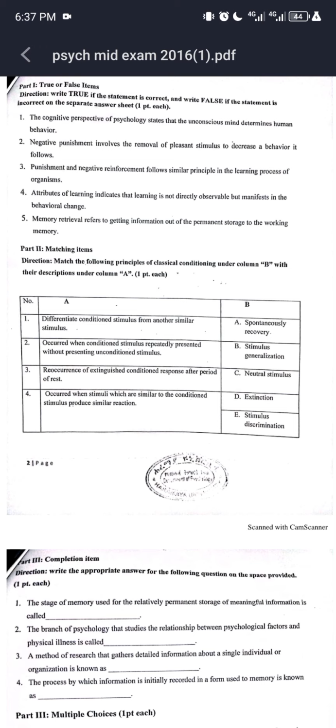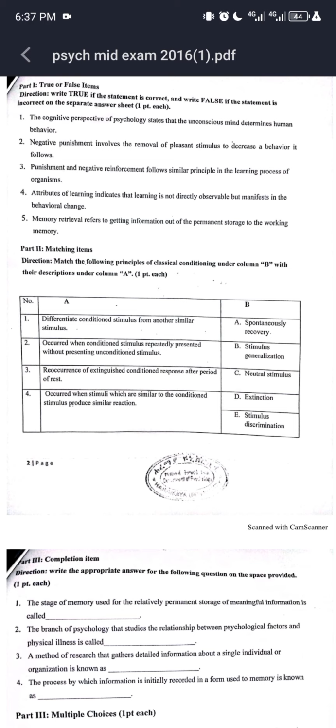Okay, the correct answer is false, because this is not a cognitive perspective, but a psychodynamic perspective, which emphasizes the unconscious dynamics within the individual, such as inner forces, conflicts, or instinctual energy. But the cognitive perspective emphasizes what goes on in people's heads: how people reason, understand language, solve problems, and form beliefs. So the correct answer is false.